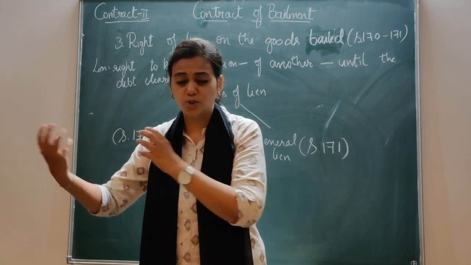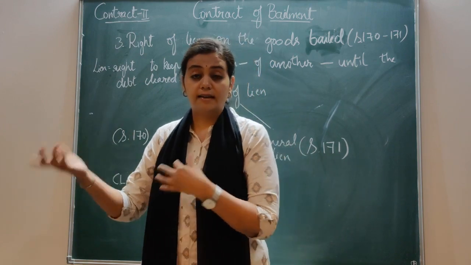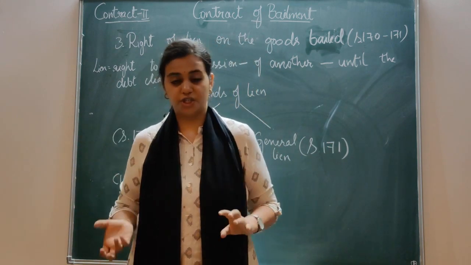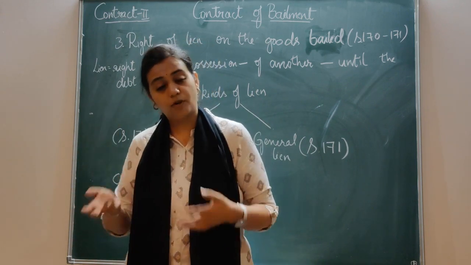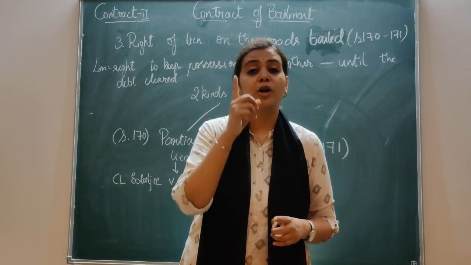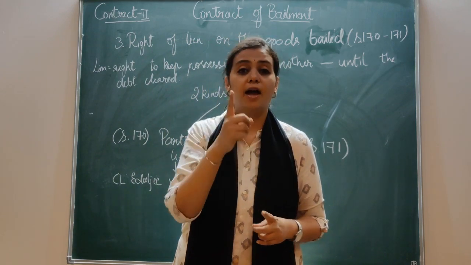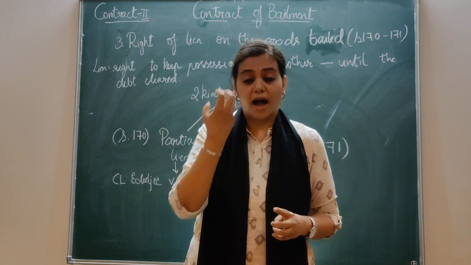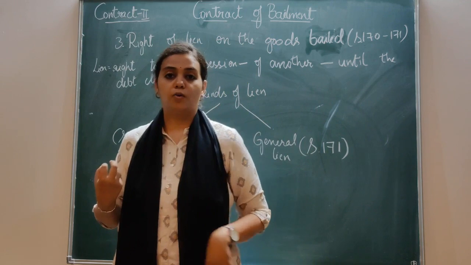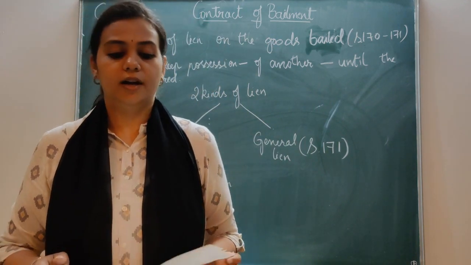And now he has to get remunerated for it. So, while returning that particular good, the bailor has to pay him the remuneration. If he makes a default and does not pay, then the bailee has got a right to exercise lien over that good. Or simply, you can say that the bailee has got a right to retain possession till the bailor repays the amount.